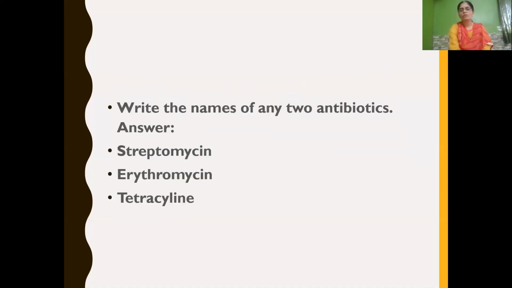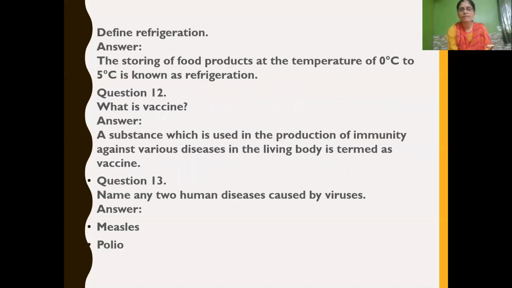Next, write the names of any 2 antibiotics. Here commonly known antibiotics are: streptomycin, erythromycin, tetracycline. These are all commonly used antibiotic names. Antibiotics: streptomycin, erythromycin, tetracycline.